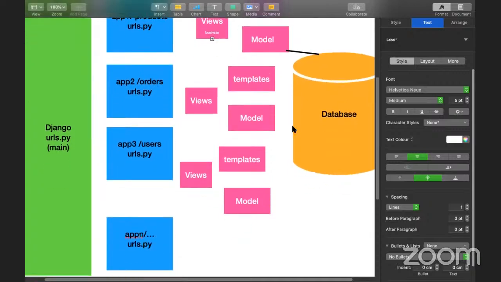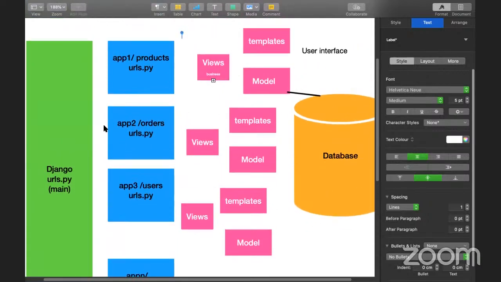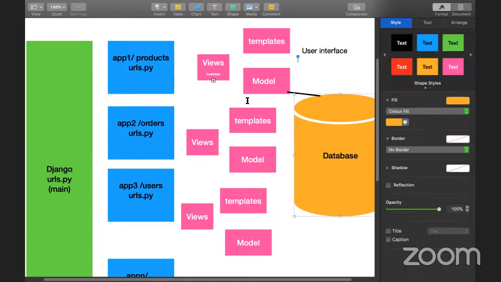So this is how the whole structure is. So the main URLs, and from there we are navigating to the different apps' URLs. From the app URLs we are following the MVT architecture. Most of the people don't know MVT architecture, we are applying it on each app, not on the project level. Okay, so we are having the database, and this is how it is.